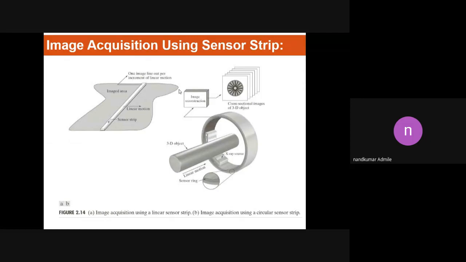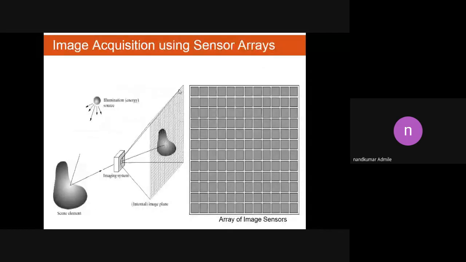So this sensor can capture our body images. If we want to capture three-dimensional images, we can use a sensor strip. The advantage of this sensor strip is that in less time it can capture an accurate image, and it has a higher quality also.